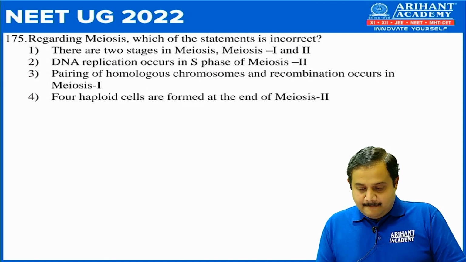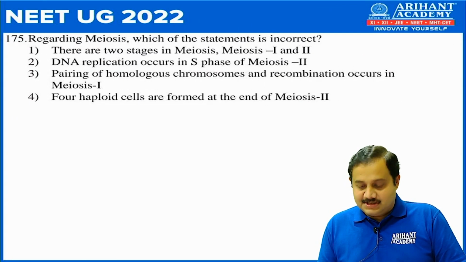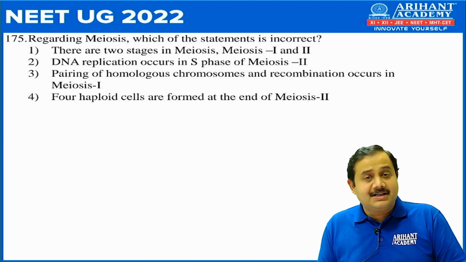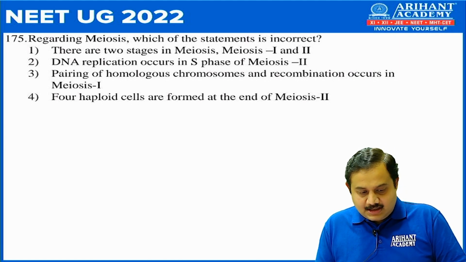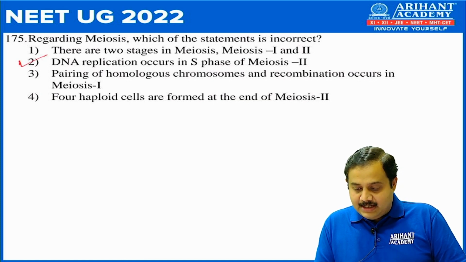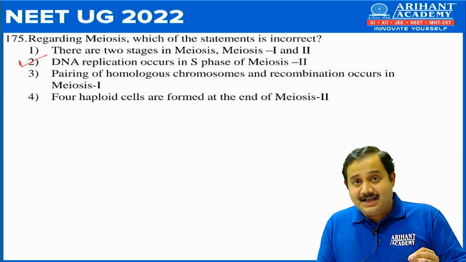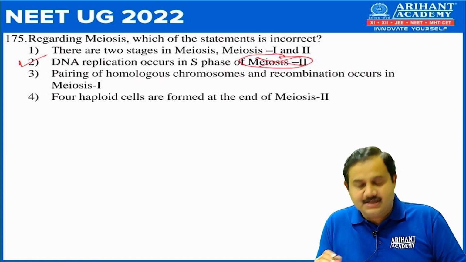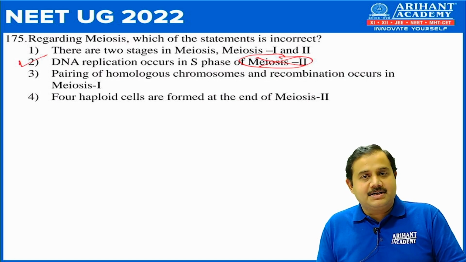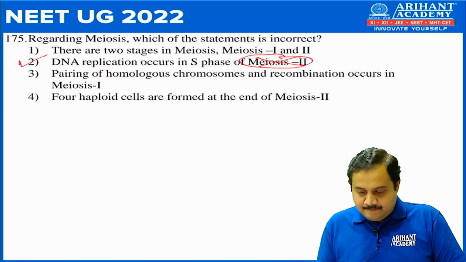Next, regarding meiosis, which of the statements is incorrect? So in this case the correct answer would be number 2, that is, DNA replication occurs in the S phase of meiosis 2. Now this meiosis 2 is incorrect because DNA replication occurs during S phase of interphase, that is a phase between two successive cell divisions.